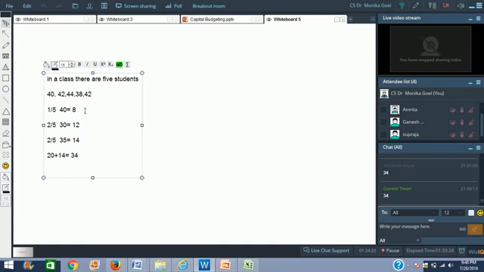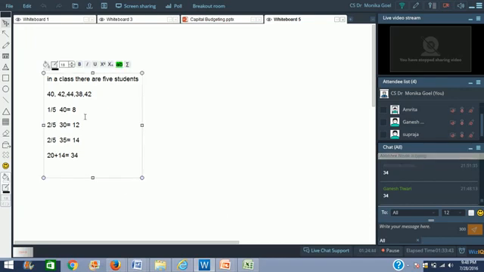Right? This is rather an easier method, isn't it? This is an easier method to find out the average.